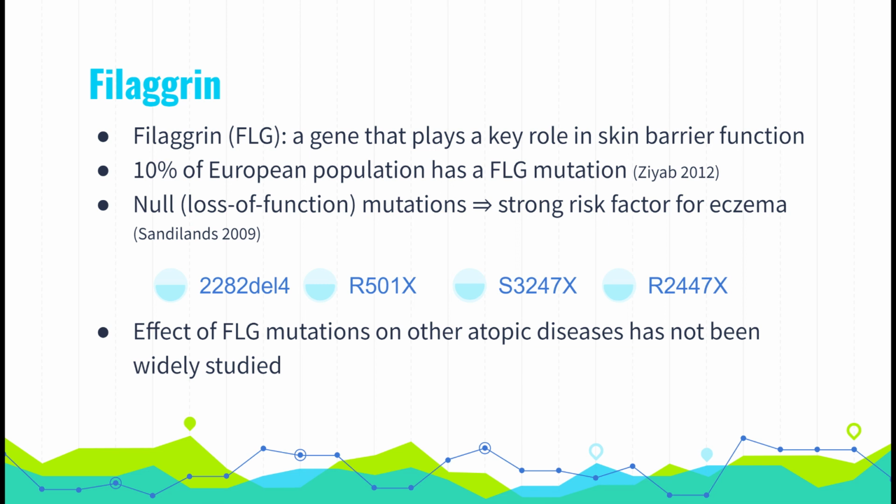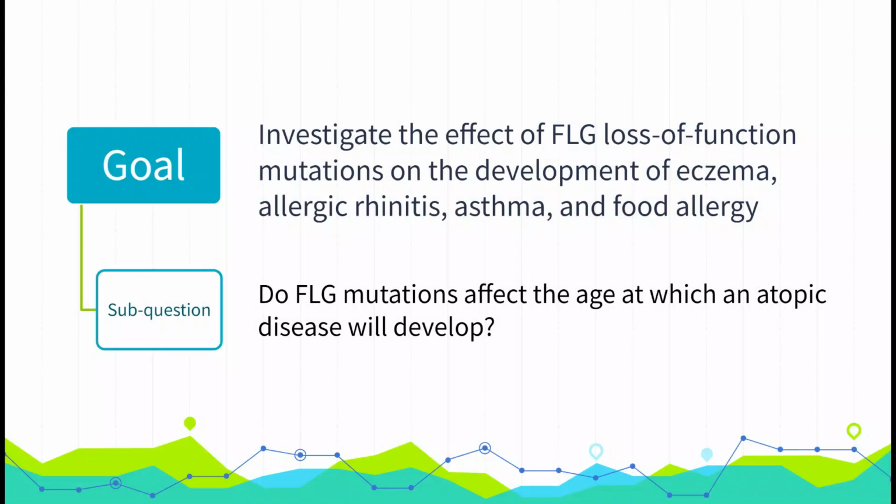Null or loss-of-function mutations in filaggrin are one of the strongest risk factors for eczema, and two of the most common filaggrin loss-of-function mutations in European populations, 22A2del4 and R501X, have both been shown to be strong predisposing factors for eczema, along with two other less prevalent mutations, S3247X and R2447X. However, the effect of filaggrin mutations on other atopic diseases has not been widely studied.